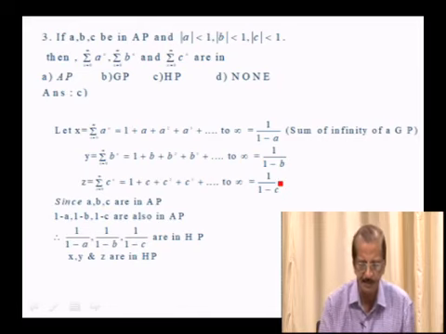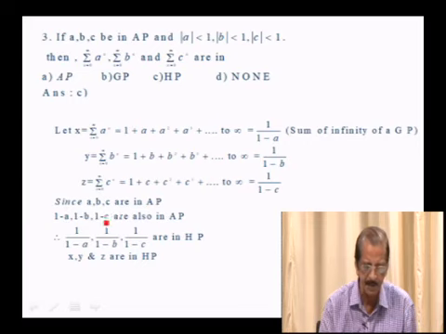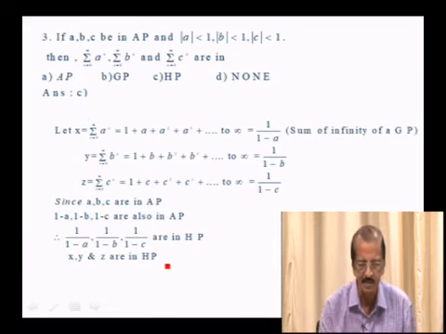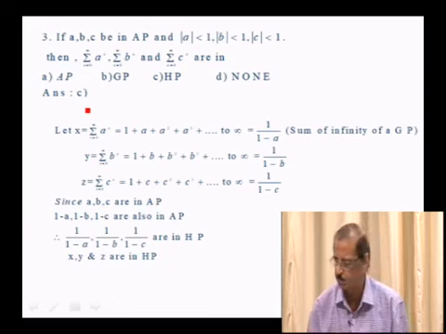But you know that A, B, C are in AP, therefore 1 minus A, 1 minus B, 1 minus C are also in AP, because adding or multiplying will not disturb the AP. So if you take the reciprocals, 1 over 1 minus A, 1 over 1 minus B, 1 over 1 minus C are in HP. But these are nothing but X, Y, Z. Therefore X, Y and Z are in HP. So the answer is C, they are in HP.